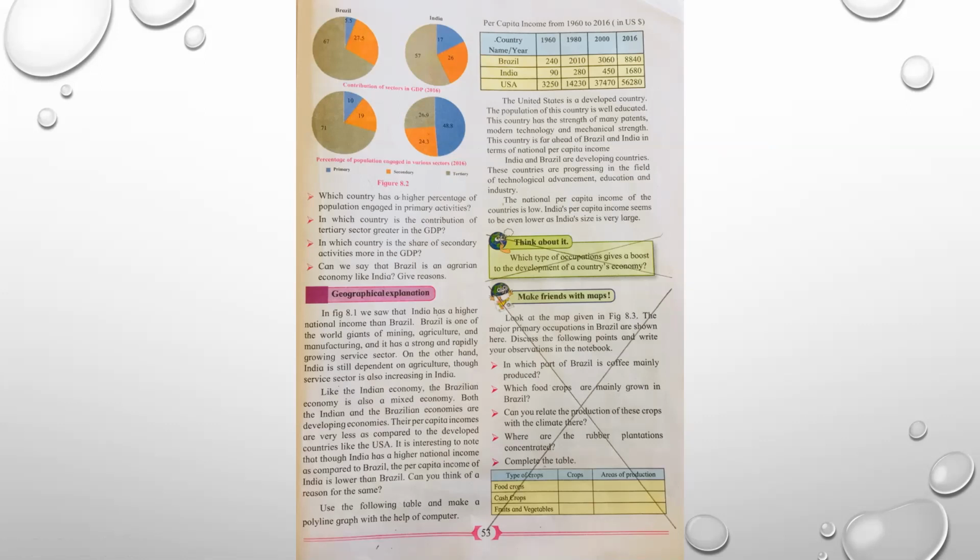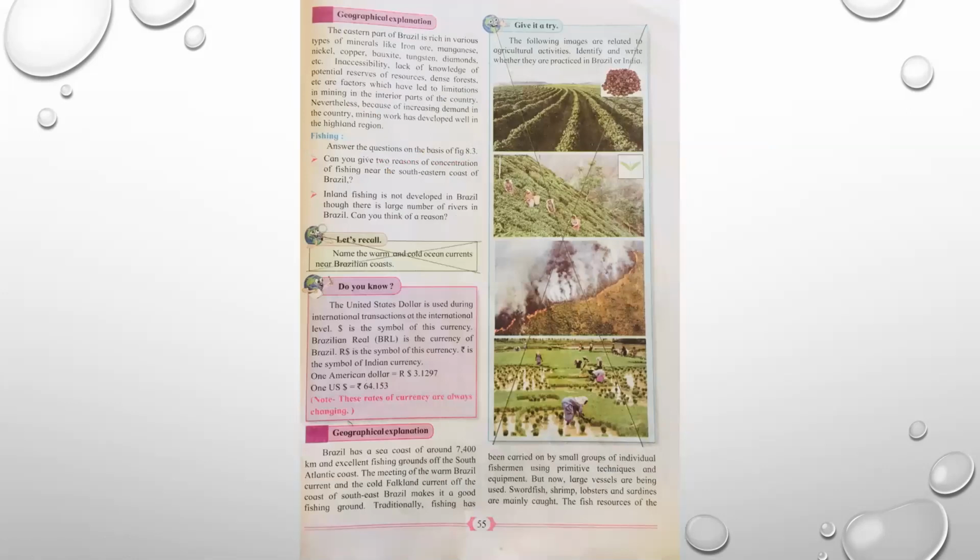Sorry. We move on to the next page. Page number 55. See the box. Let's recall. Name the warm and cold ocean currents near Brazilian coast. Put a cross over this. Come here on the right hand side, give it a try. The following images are related to agricultural activities. Identify and write whether they are practiced in Brazil or India. Put a cross. See carefully.